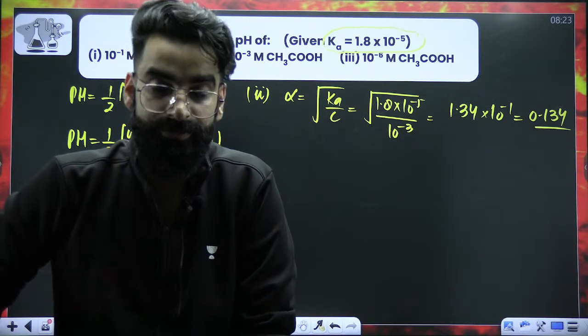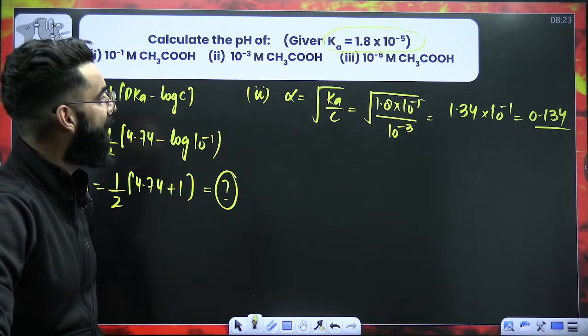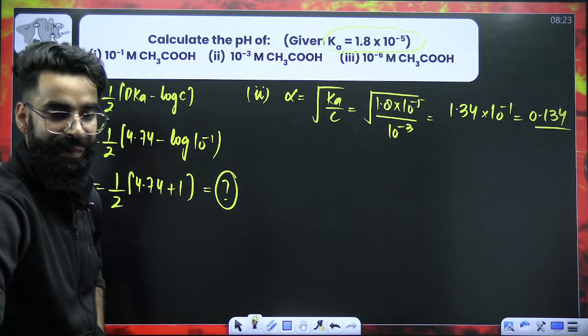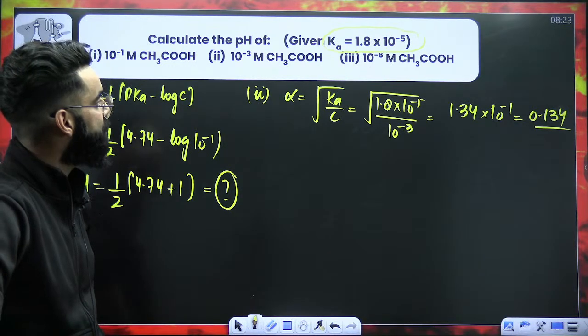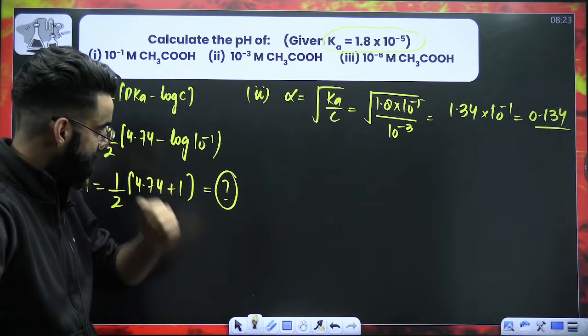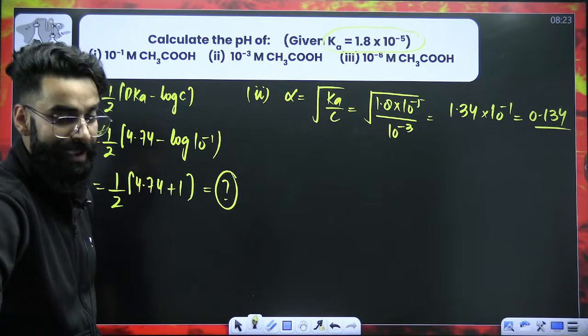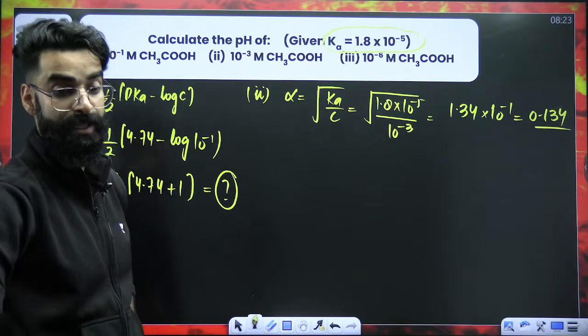Now what to do? How to solve this question now? Do you have any idea of how to do this sort of a question?